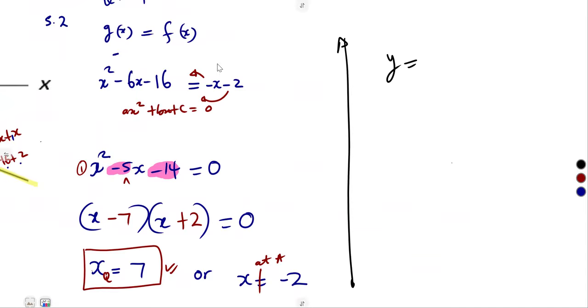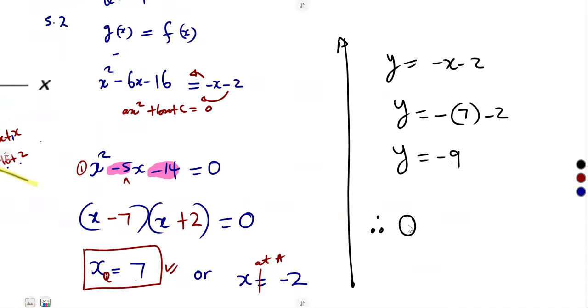I'm just going to use the easier one, minus x minus 2. So y is equal to, when x is 7, negative 9. So as a point which represents Q, our x is 7 and the y value is negative 9.